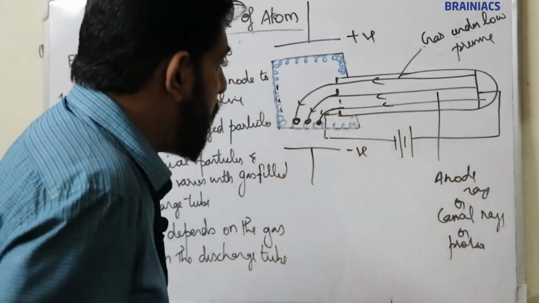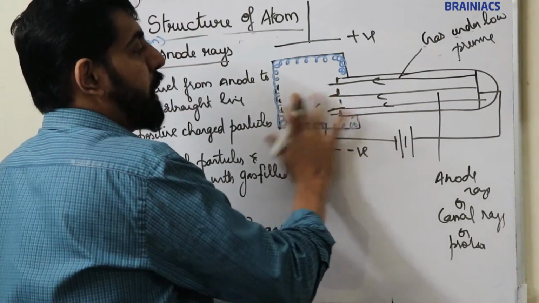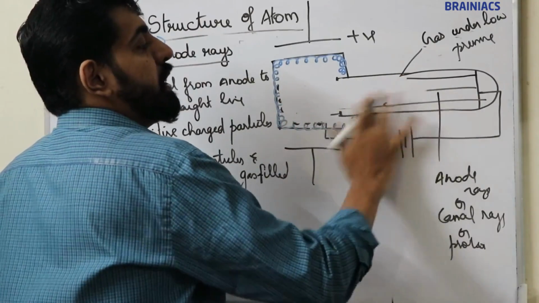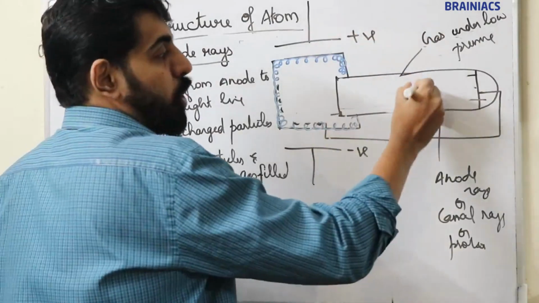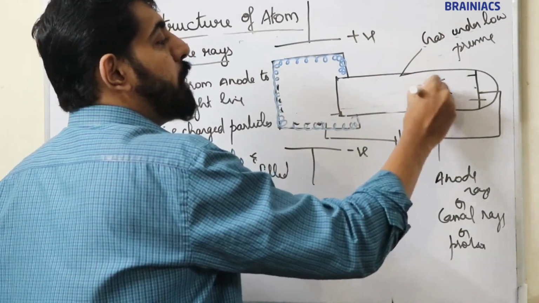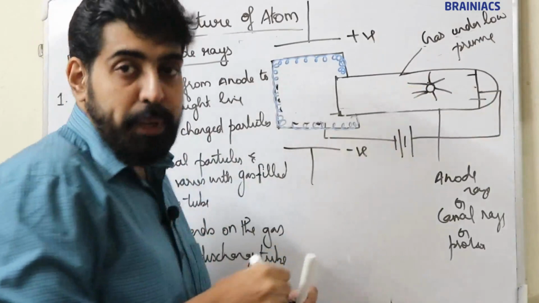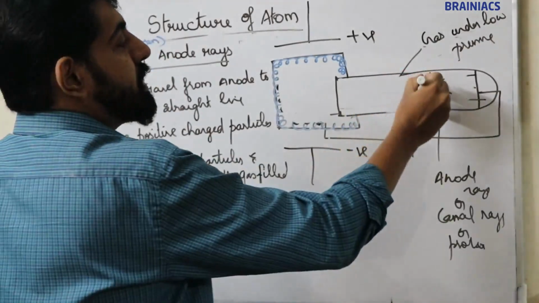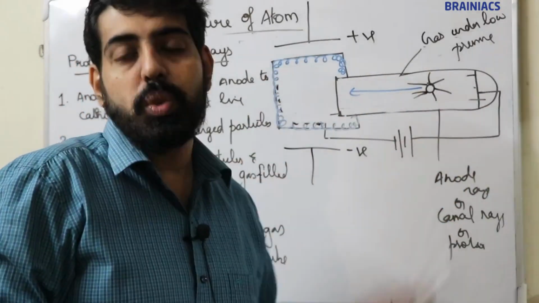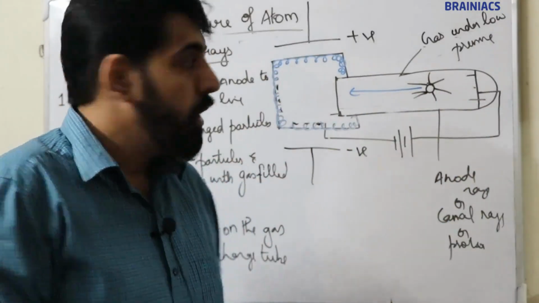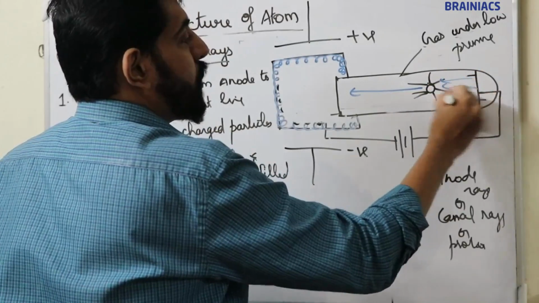Now, when we place a pinpoint wheel, a small wheel which we discussed earlier with cathode rays, in the path of the anode ray, this pinpoint wheel moves from this end to this end. It collides and rotates.